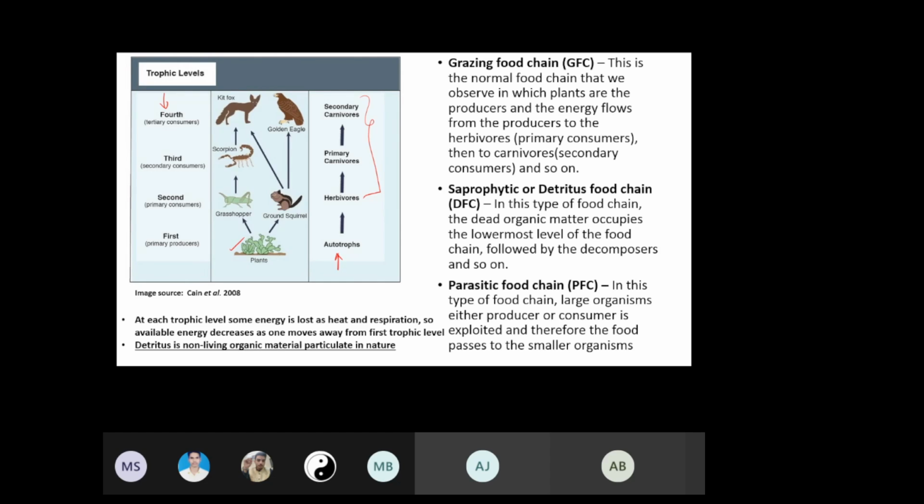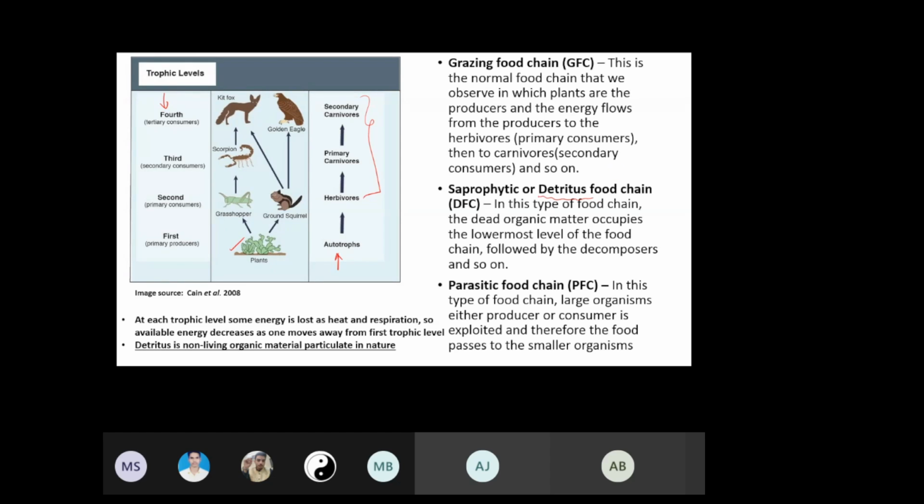Now detritus means non-living organic material which is particulate in nature. Particulate means coarse, something which is not in dissolved form. Detritus means non-living organic matter which is in particulate form. You can note this down. I'm sure many of you may be hearing this term for the first time.